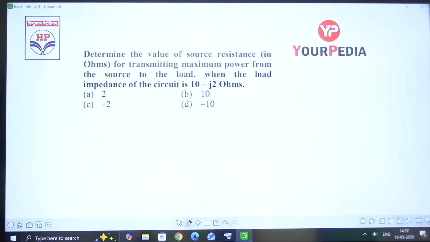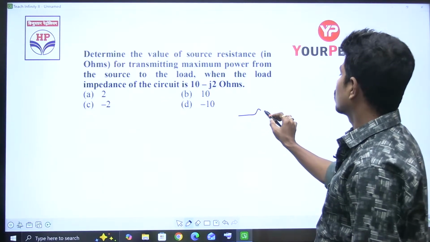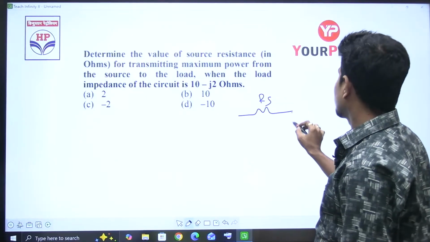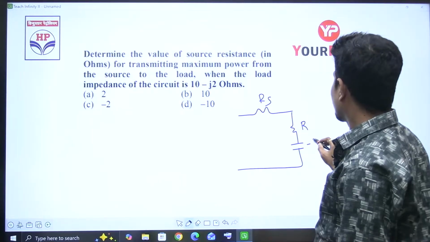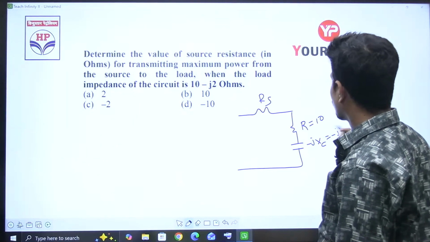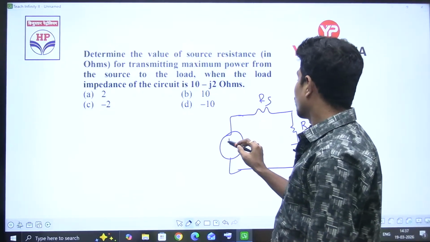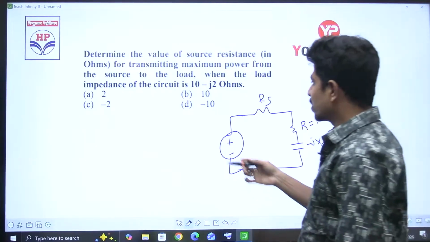Right. Next question. Determine the value of source resistance, in ohms, for transmitting maximum power from source to the load when the load impedance is 10 minus j2. He is asking about source resistance. The source has some resistance and the load has some reactance. R is equal to 10, and this is minus j2. He is asking for maximum power transfer from here to here. For maximum power transfer, first of all, resistance cannot be negative.